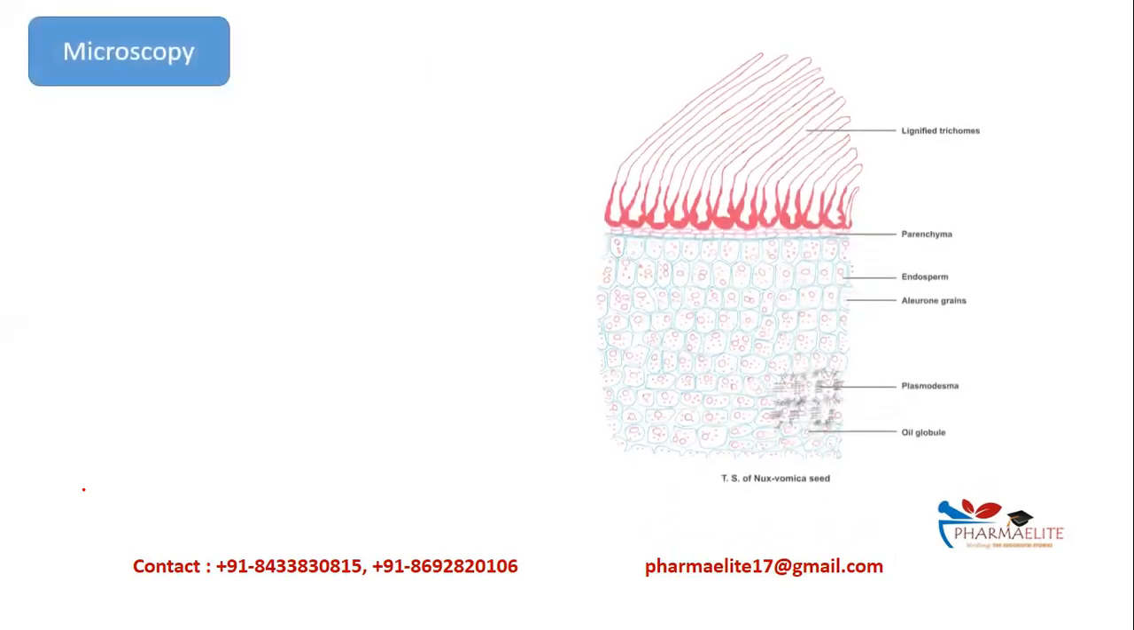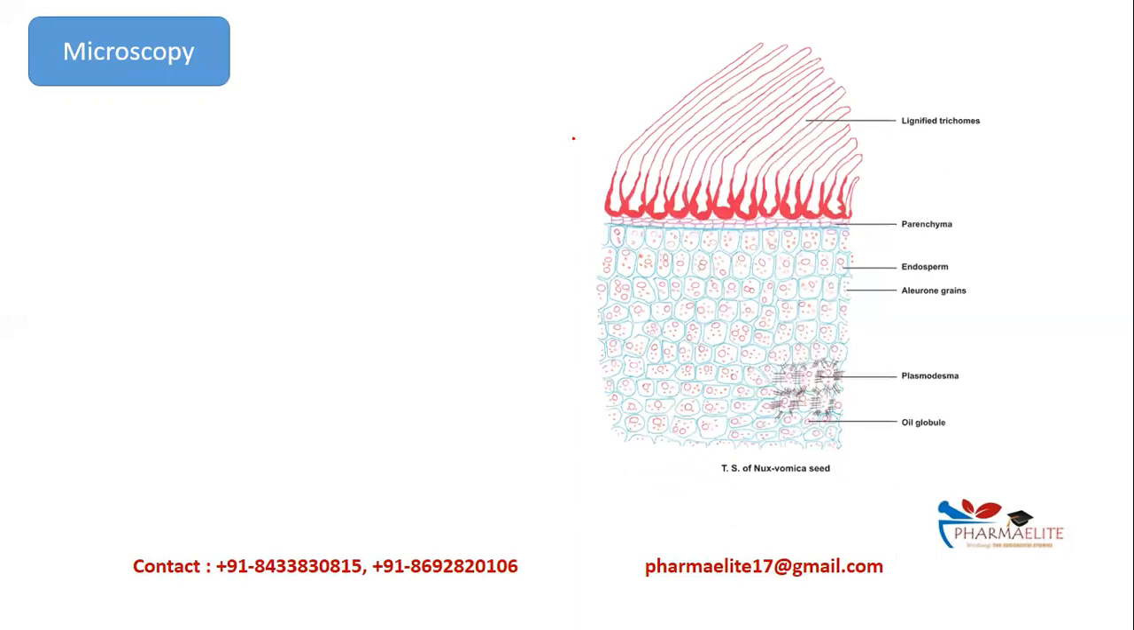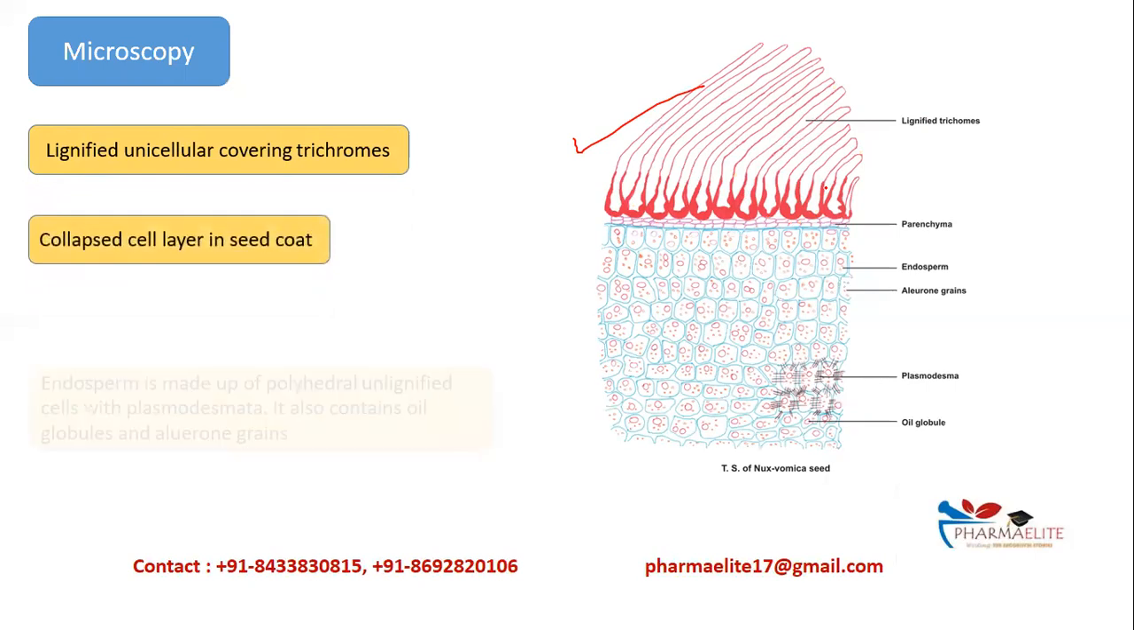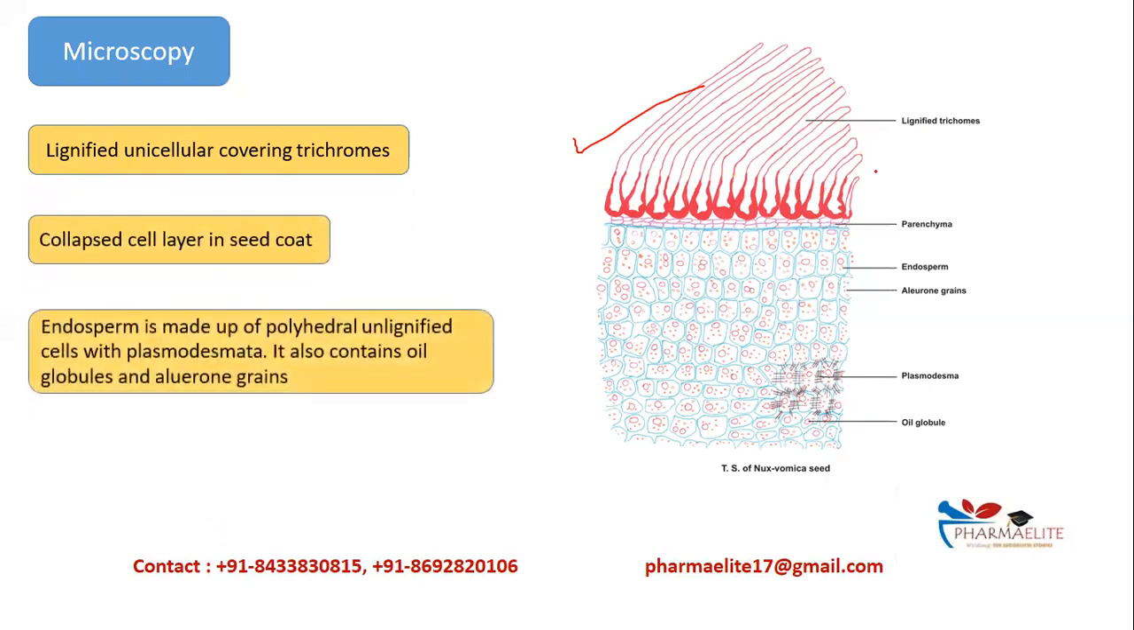Let us have a look at the microscopy of Nux vomica. This is the most distinguishing and identifying character of Nux vomica, that is, the lignified covering trichomes. This is the easiest and simplest way to tell that the given drug is Nux vomica. It consists of a collapsed cell layer in the seed coat. The endosperm is made up of polyhedral unlignified cells with plasmodesmata.